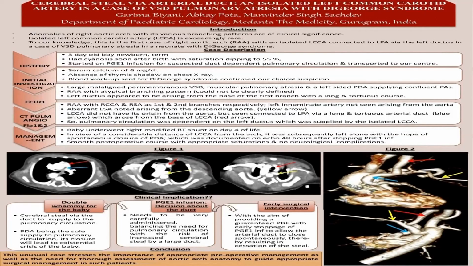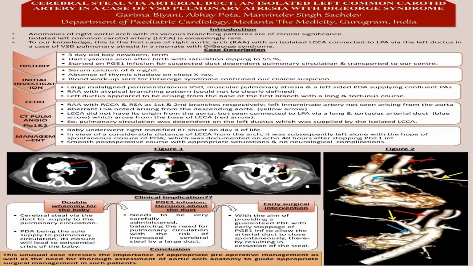First, there was cerebral steal via the duct to supply the pulmonary circulation. So there was need to close the duct early. But PDA being the sole supply to pulmonary circulation, its closure would lead to existential crisis of the baby. So we had to decide about the duct.